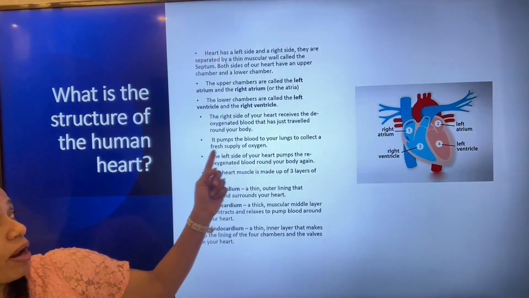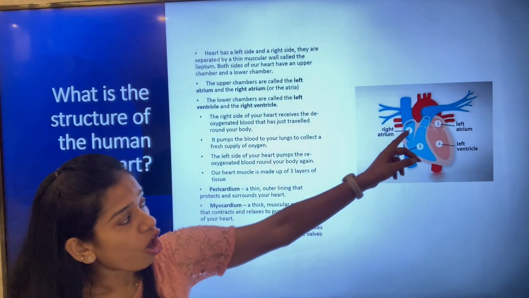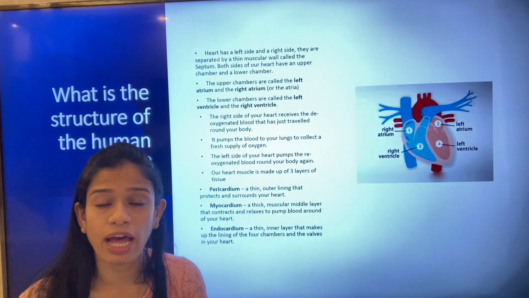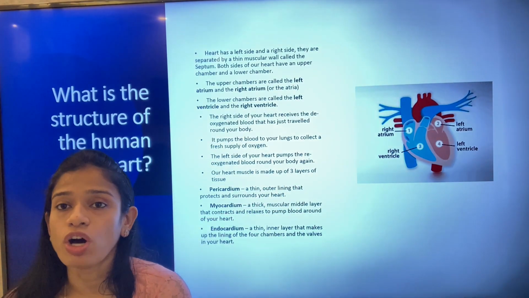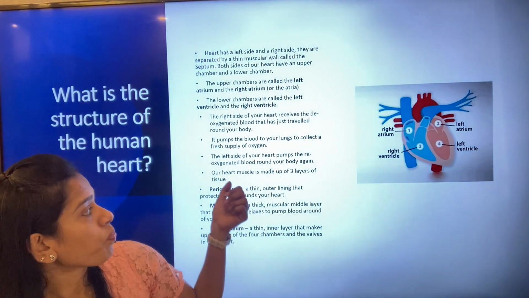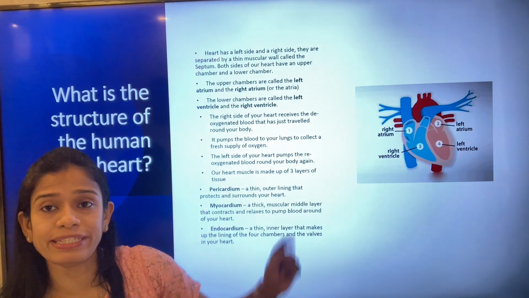It pumps the blood to our lungs to collect a fresh supply of oxygen. Obviously this deoxygenated blood is sent to the lungs in order to get oxygen into the blood. And the left side of our heart pumps the reoxygenated blood round to the body again.